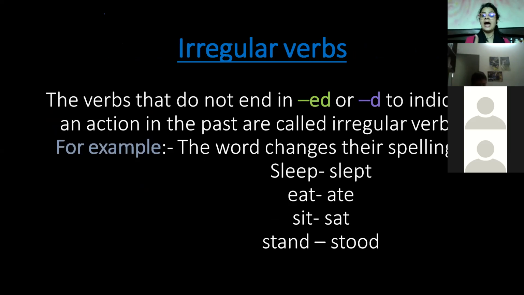We only added ed and d. But here, sleep would become slept, the spelling would be changed. Eat becomes ate, sit becomes sat, and stand becomes stood. Now here you'll notice कि इसमें से किसी के भी आगे ed और d नहीं लगा है.